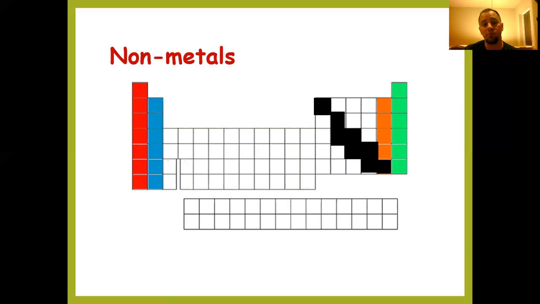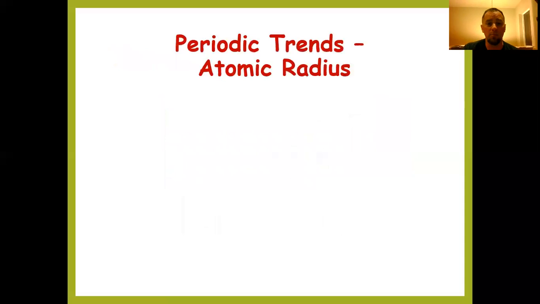So this line, if we draw this line for the metalloids, on the left side is going to be our metals, on the right side is going to be our non-metals. Okay, so just know that that line there, if we follow that zigzag on the periodic table, anything to the left is a metal, anything to the right is a non-metal.